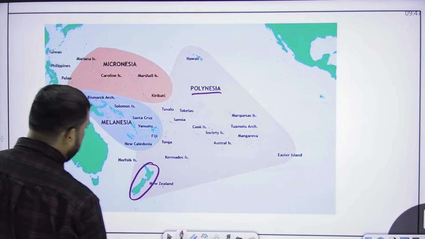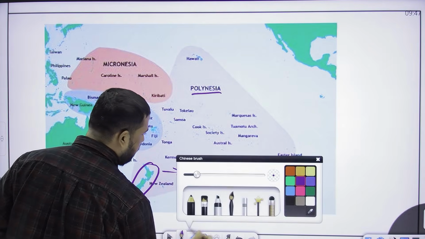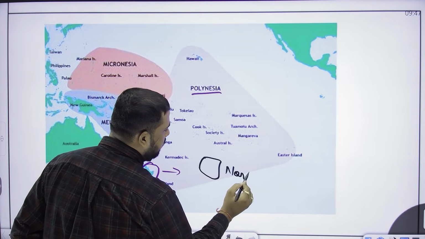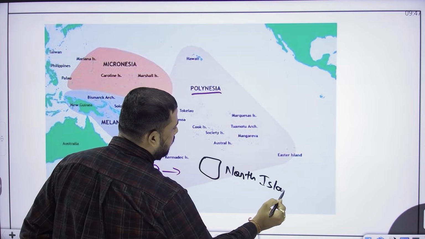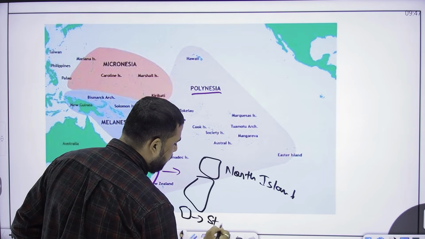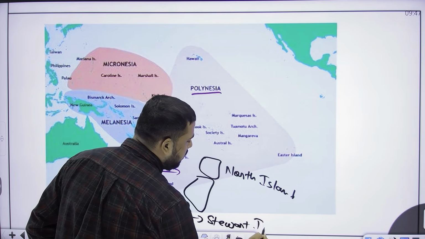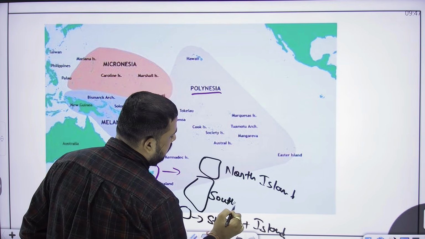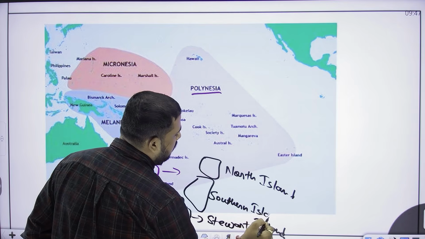Here it is New Zealand, which has three islands. These three islands are the North Island, South Island, and Stewart Island. There are three islands in New Zealand. This is the Southern Island or South Island.